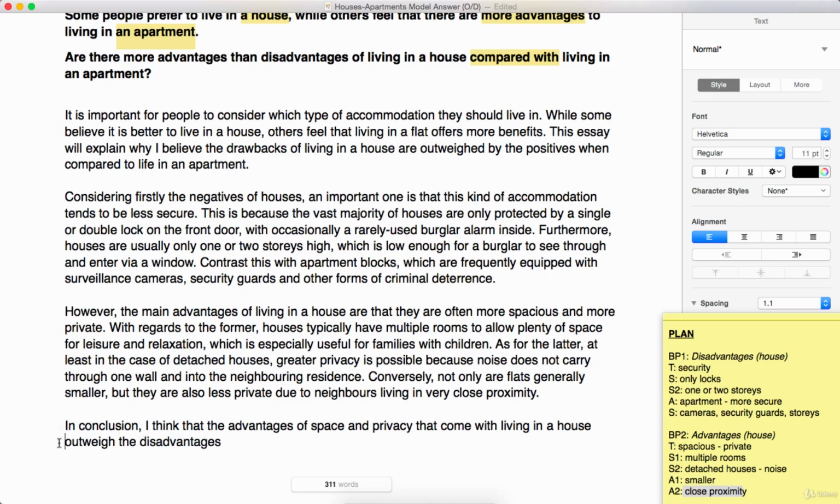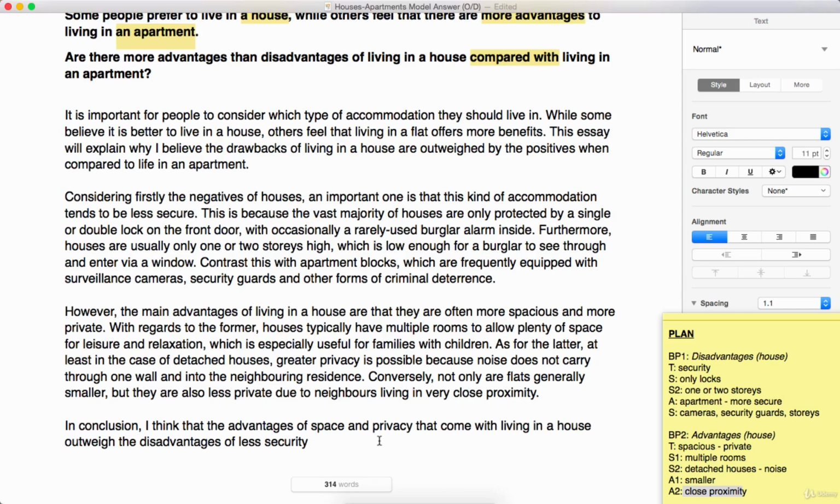And notice by writing this in the active voice, I managed to paraphrase what I had above with the passive. So I think the advantages outweigh the disadvantages, again very similar, of less security. And that's summarizing what we talked about in the first body paragraph.